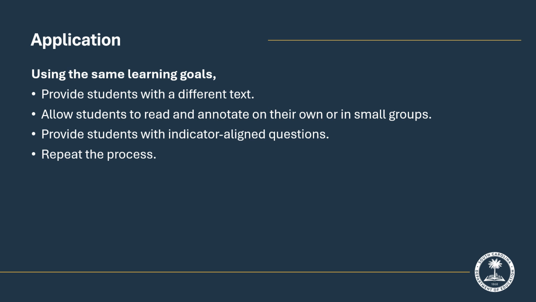Once you have modeled the close reading and annotating of a text or section of text with students, provide students with a different text and allow them time to repeat the same process in small groups. Use questions to guide their thinking about the text and require that they mark or highlight the text as they work.